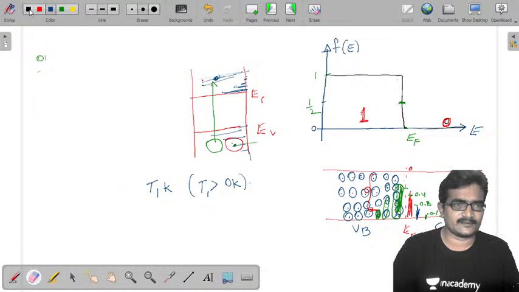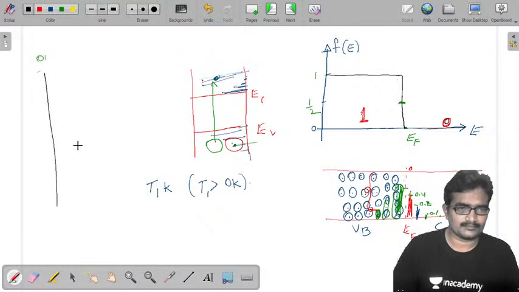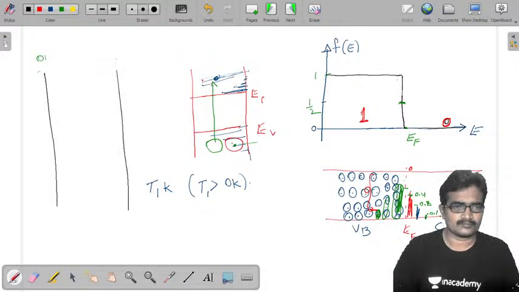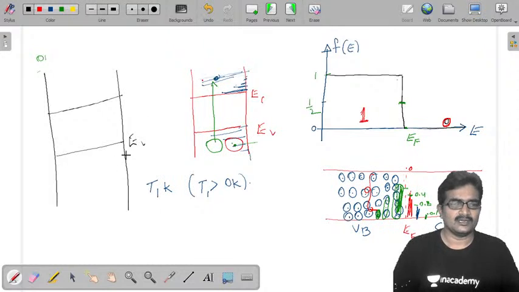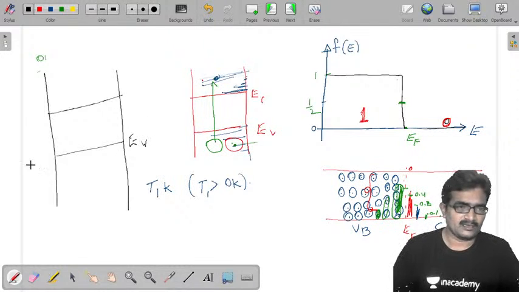now let us take EV. Here I will write occupancy, and on this side I will write breaking. Don't forget, this is EV and this is EC.